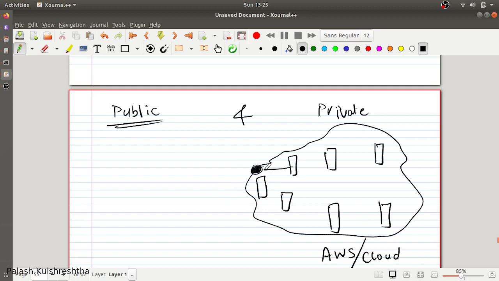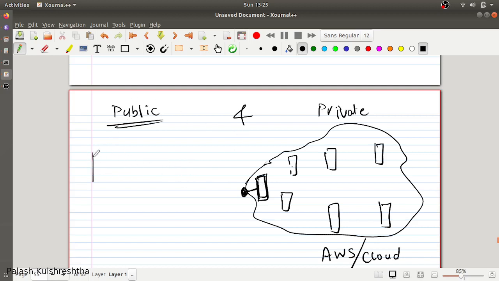So for example, if this is the cloud and it has secured everything, and this is the last router through which the internet is accessible. So here it is all secure. There is no internet access, and let's say this is the only internet point. This server is the only server that can access the internet. So it is going to go outside. So this is the public.